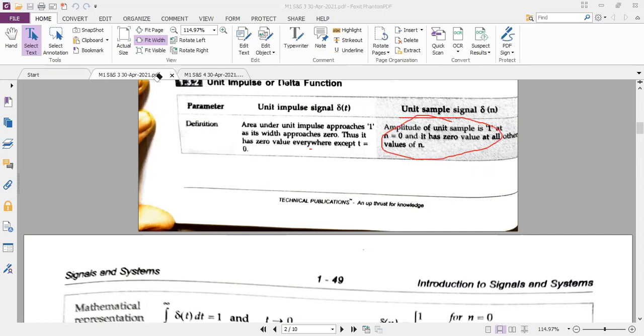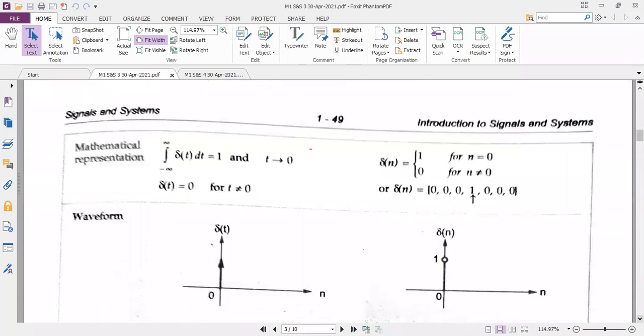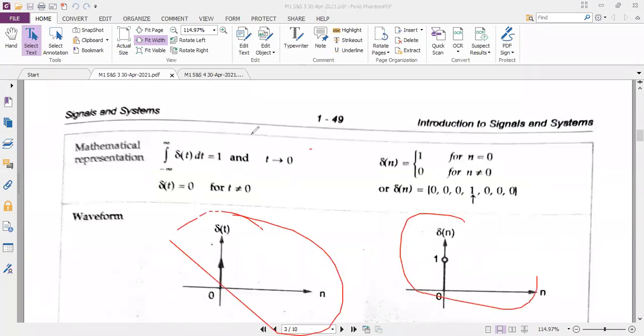So now you should know mathematically how to write it. Okay, how to write and how to draw. So three things are important. One is definition, other one is mathematical representation, and other one is waveform. All the three are very, very important. So now see here, the mathematical representation is, since the definition is saying area in which the amplitude is 1, that's why I'm taking integration of minus infinity to plus infinity, delta of t dt is equal to 1 at t is equal to 0. This is the definition. This is the mathematical representation.